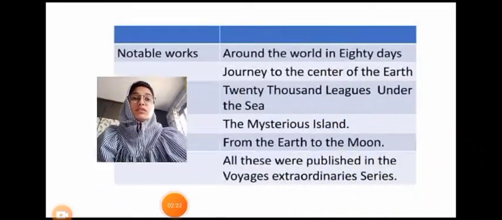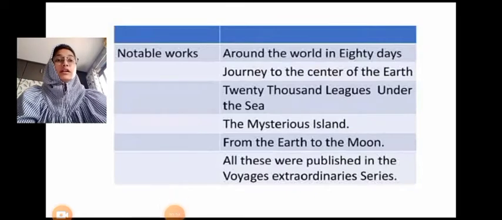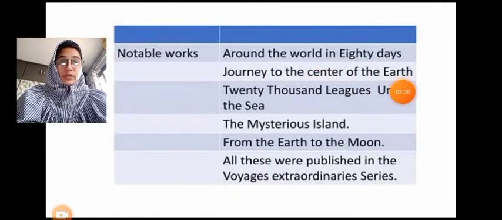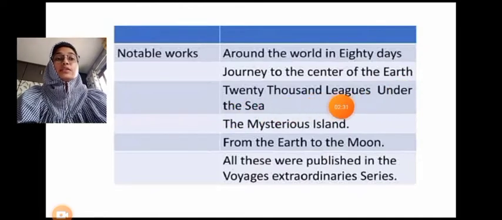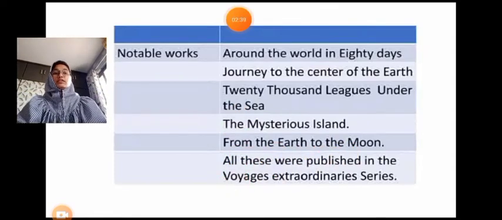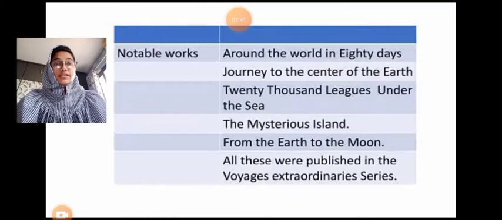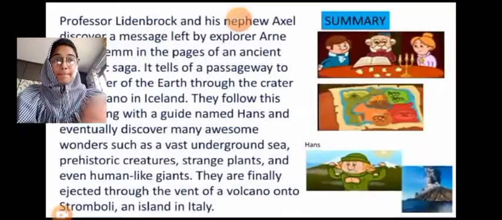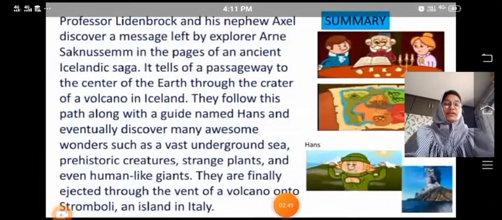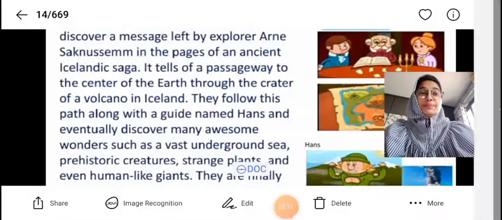His noted works include Around the World in 80 Days, Journey to the Center of the Earth, which we are reading today, 20,000 Leagues Under the Sea, The Mysterious Island, and From Earth to the Moon. All these were published in the Voyages Extraordinary series. Let us understand this lesson by reading its summary.